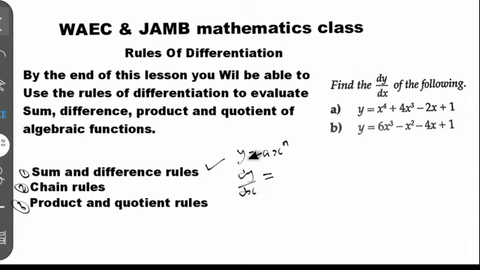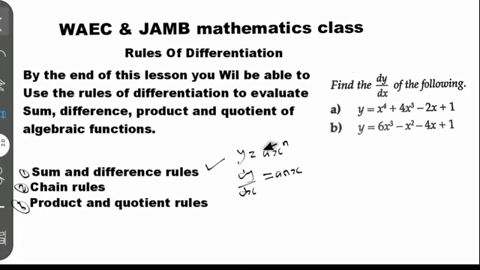So when you're given y equal to a s to the power n, and you're told to differentiate it with respect to s, in the general form of differentiation, this n, this power, is called the index, and the power we multiply by the coefficient, the base here. In this we have the base and we have the power. The power we multiply by the base, and then we subtract one from the power. So what I mean by that, this n we multiply by this base here, it will be equal to